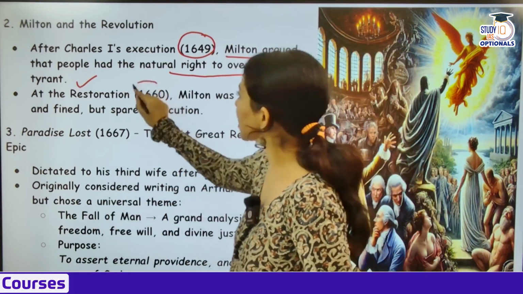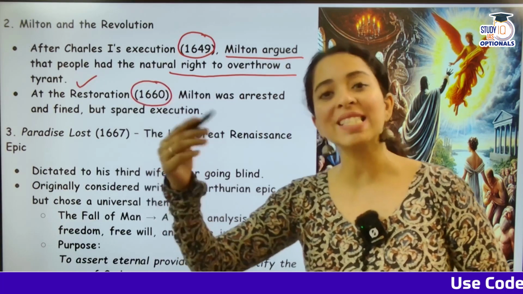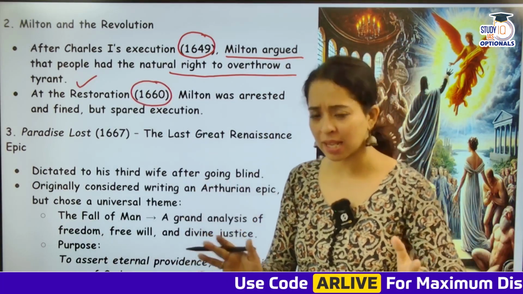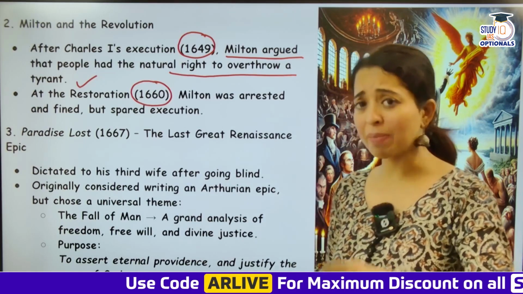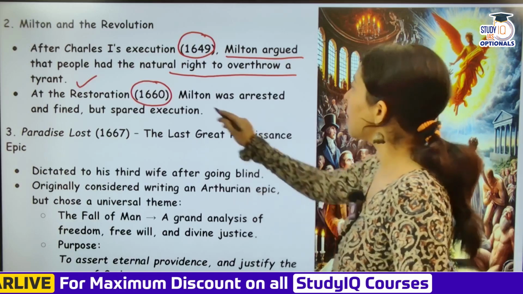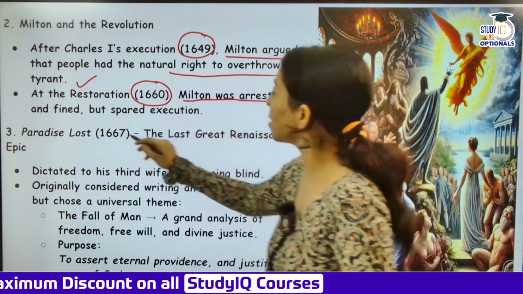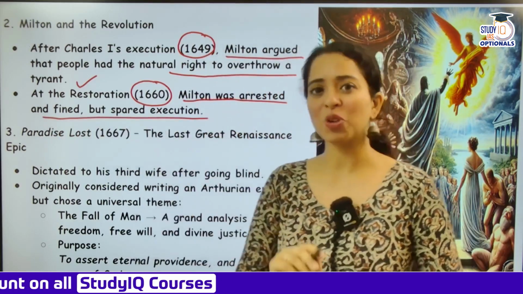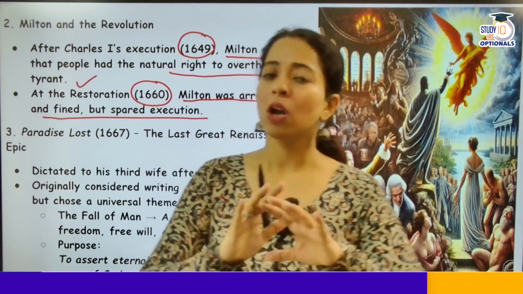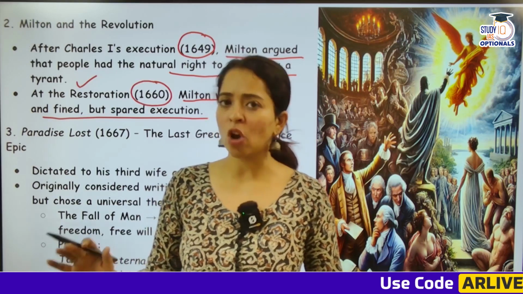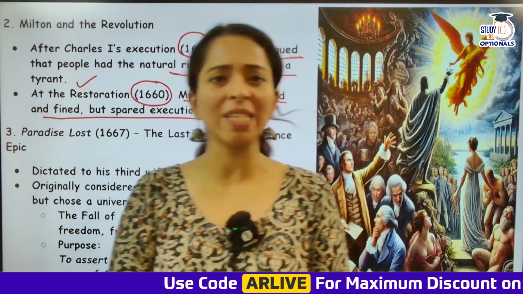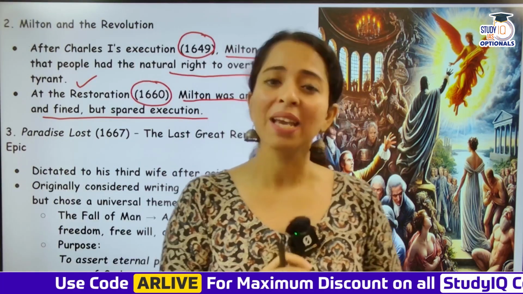Now at the Restoration in 1660, when Charles II came, because Oliver Cromwell's rule did not last long, only 10, 11, 12 years. After that, when the Restoration came and Charles II returned, the monarchy returned, Milton was arrested and fined but spared execution. Milton was very much in favor of the Puritan Commonwealth. But after he had written so much, when Charles II returned in 1660, he said that this man needs to be beheaded.